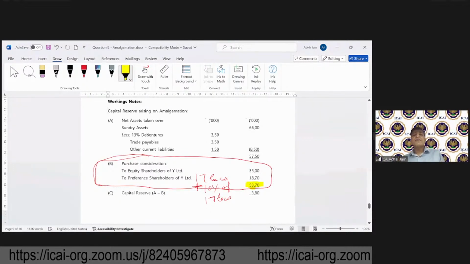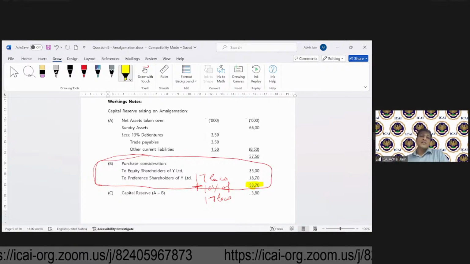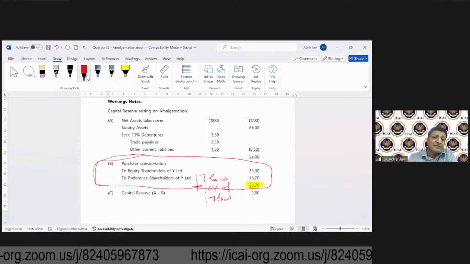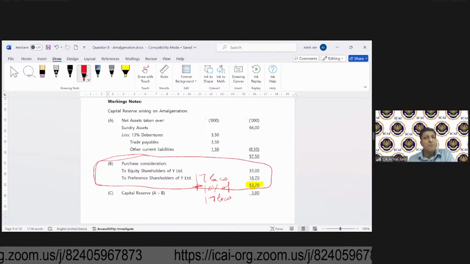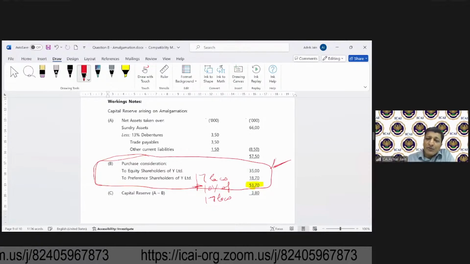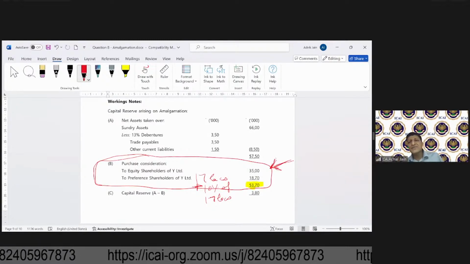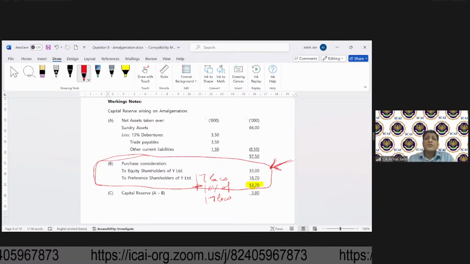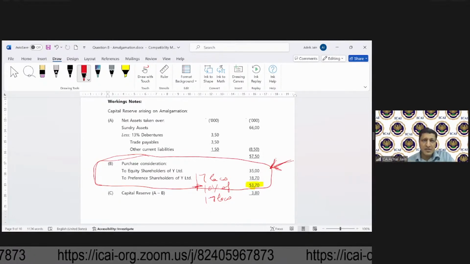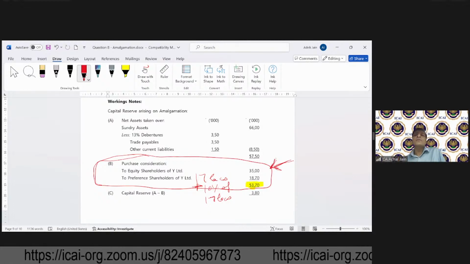Purchase consideration we have computed, and please remember that even if the question does not ask you for this information, it will carry weightage. Weightage of what? Marks, of course. So all these workings should form part of your answer. Now, in this case, I'm specifically highlighting this point because in this case, there was no complication around this purchase consideration. So if one has to compute this amount, it's going to be very simple.